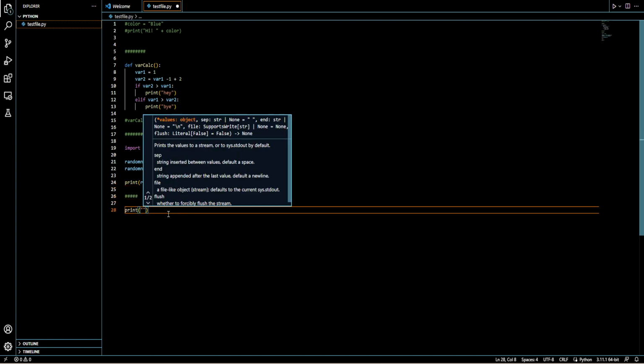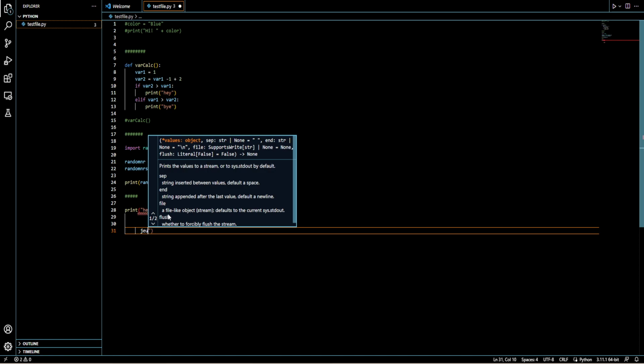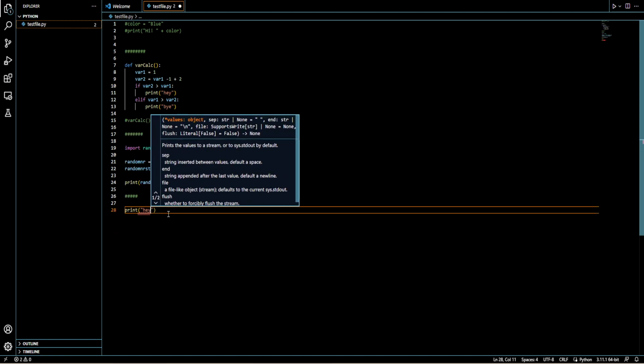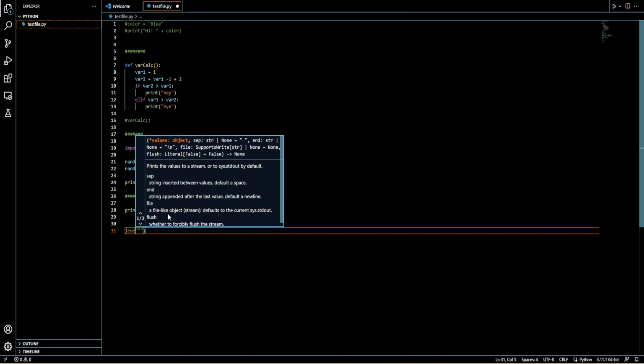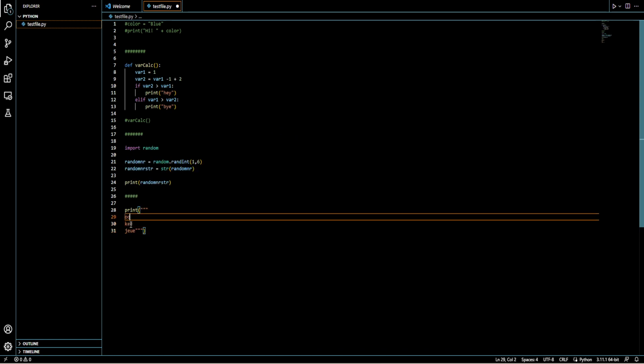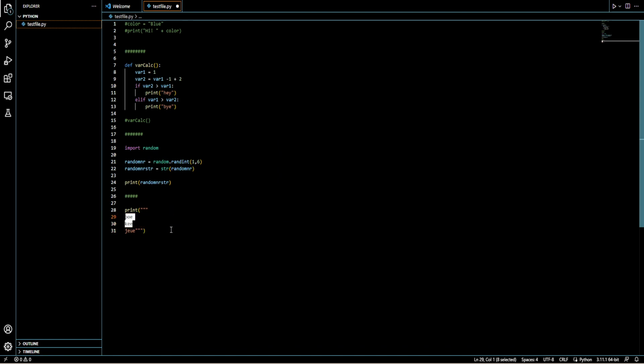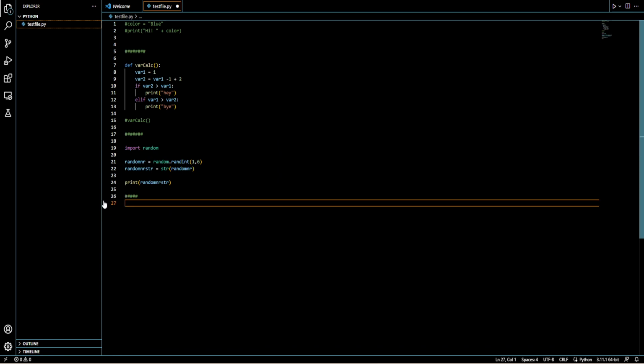Print, if we take this, hey, that works, but we can't do that. But if we go back here and add one more, we can now type in multiple lines. Anyway, that's that. So that's basically what a string is. It's text.